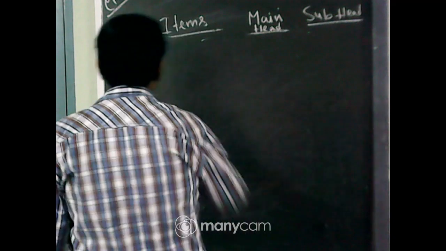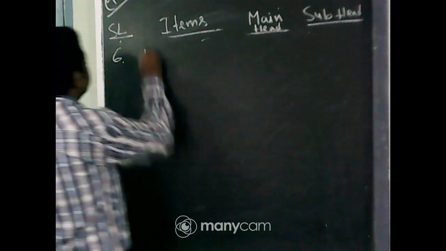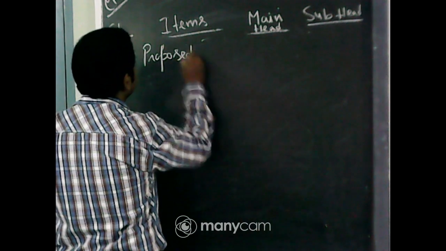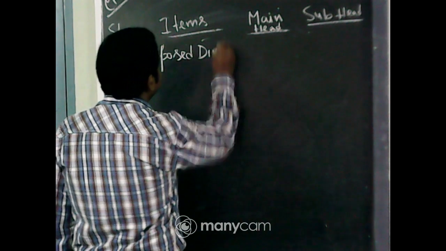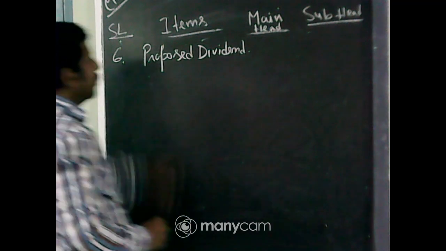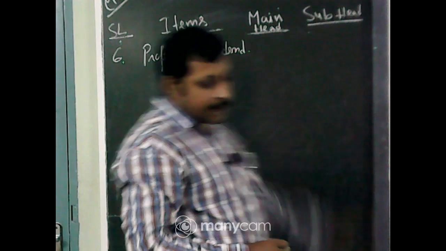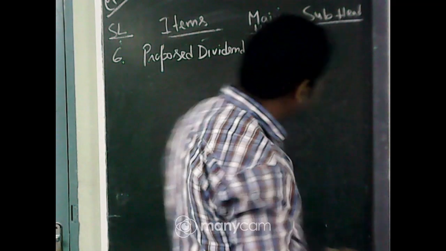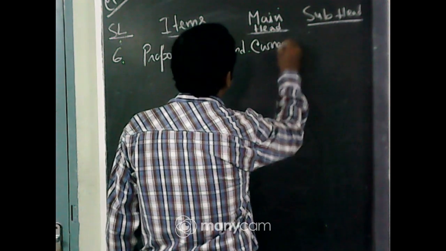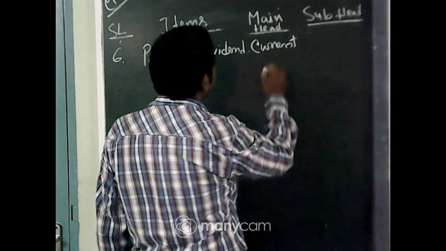Number 6, there is a proposed dividend. Proposed dividend means we propose that the dividend will be paid to the shareholder. Proposed dividend comes under current liability, because this year we propose, but next year we will actually pay.